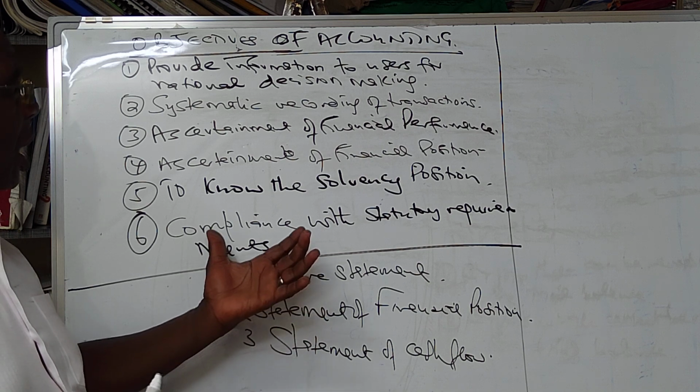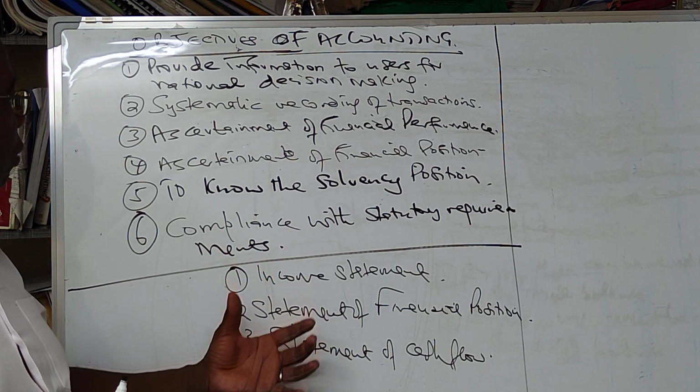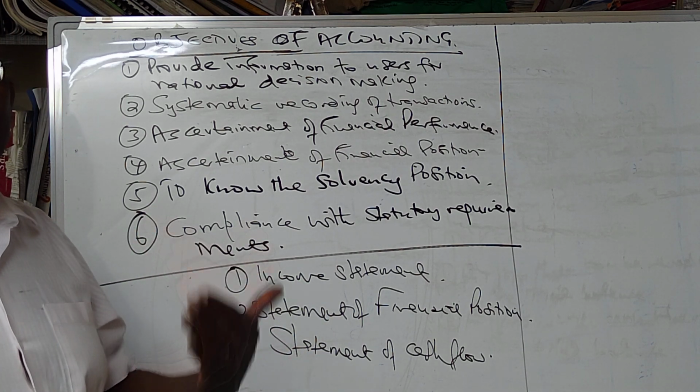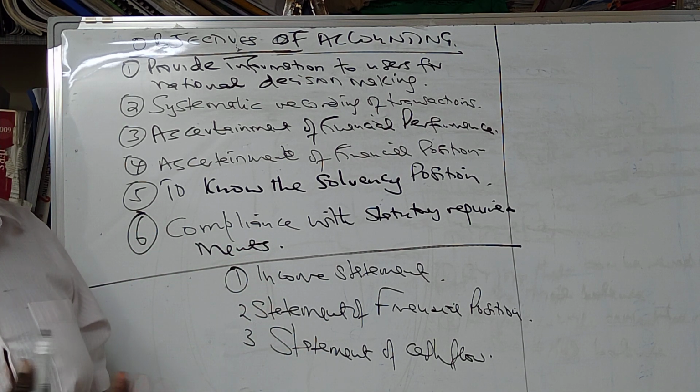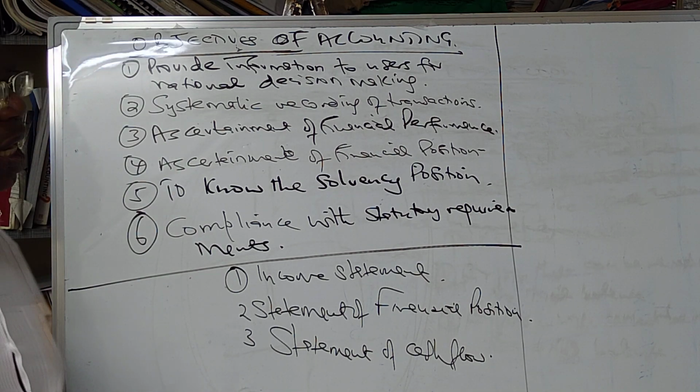You cannot be allowed to operate within the Nairobi Stock Exchange if you are not providing financial statements on a regular basis to update the users of the financial statements in the stock exchange. So those are the main objectives of accounting.